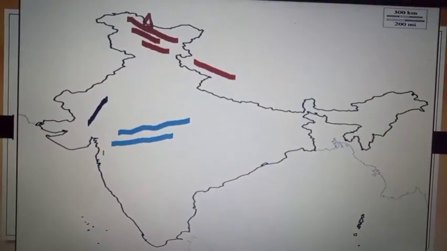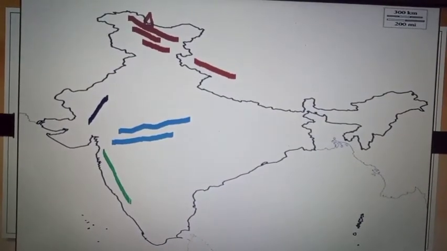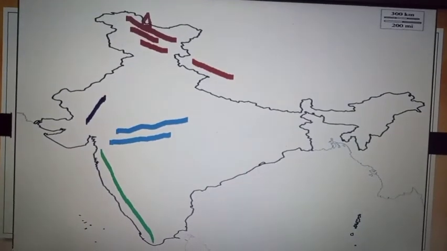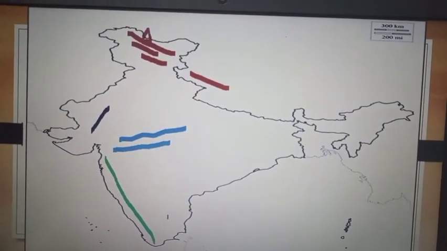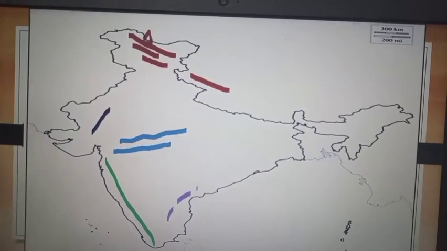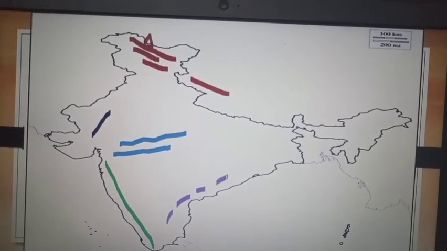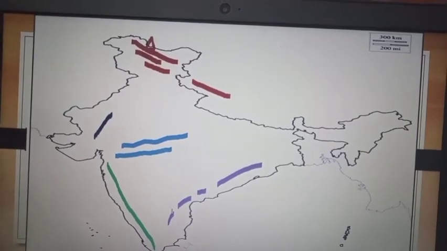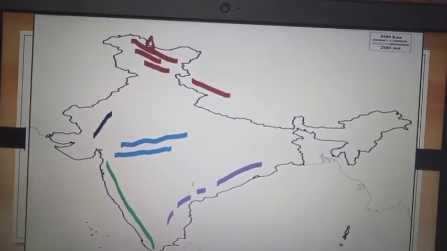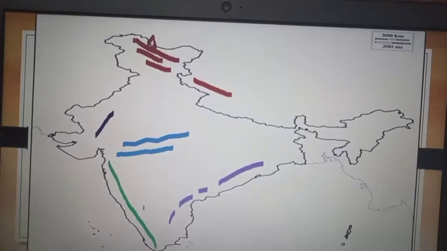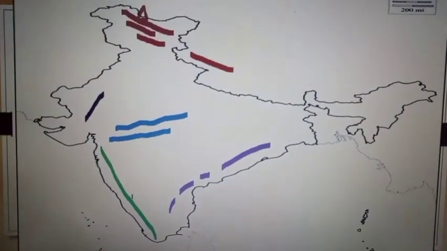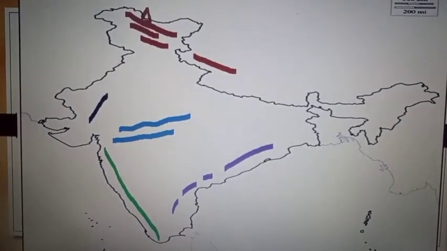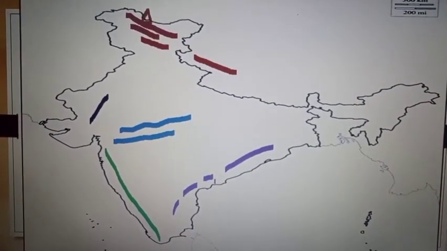West side, Western Ghats. Western Ghats are continuous in nature. East side, that is called Eastern Ghats. Eastern Ghats are discontinuous in nature. These Eastern Ghats are dissected in many places because of the rivers flowing. Most of the rivers originated in Western Ghats, especially river Kaveri, Krishna, Godavari.